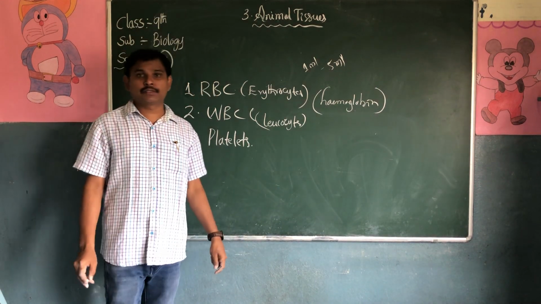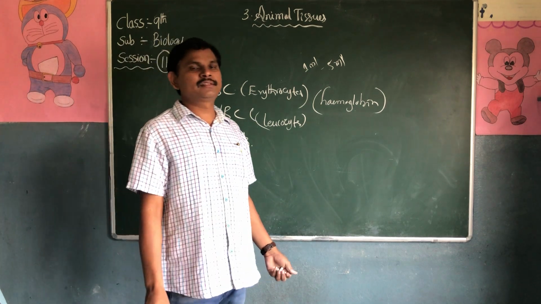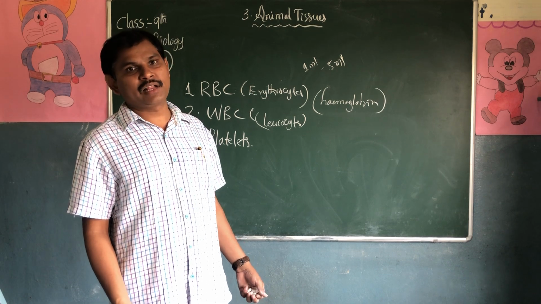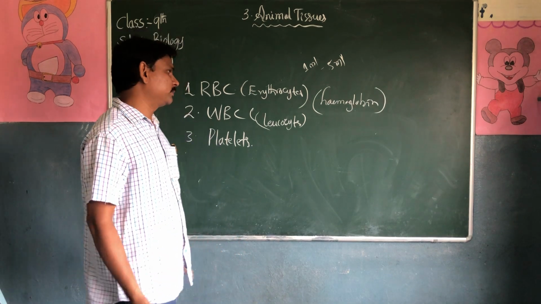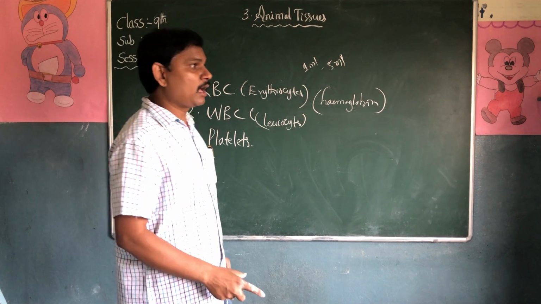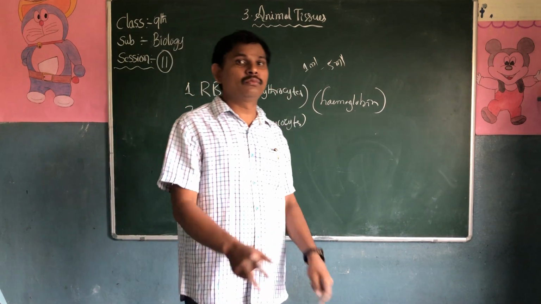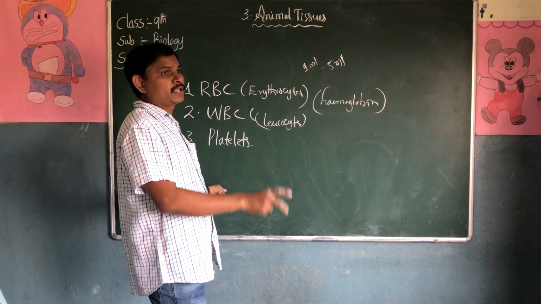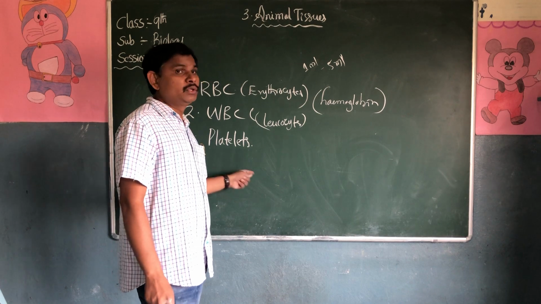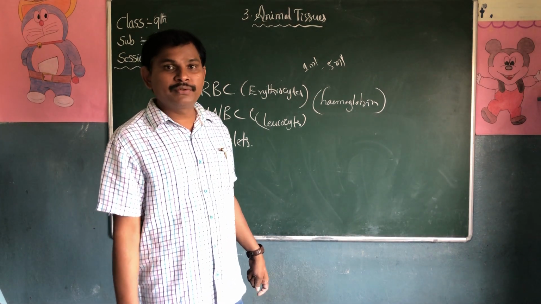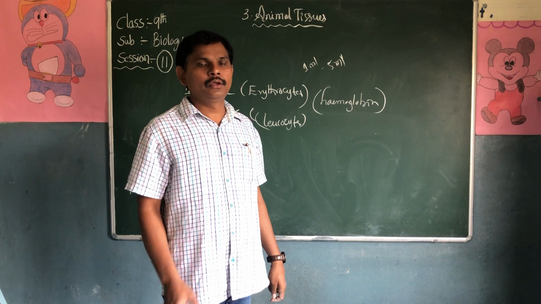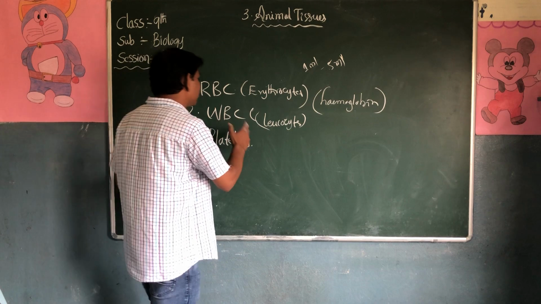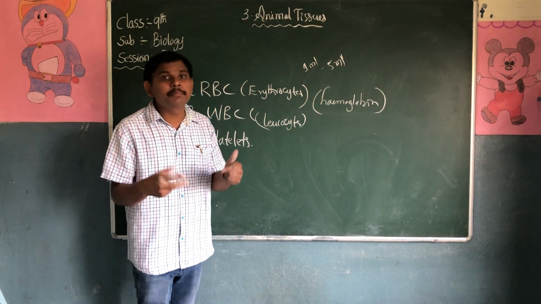In WBC there are two types: one is granulocytes, another is agranulocytes. Agranulocytes are monocytes and lymphocytes. Again there are three different types of granulocytes: neutrophils, basophils and eosinophils.